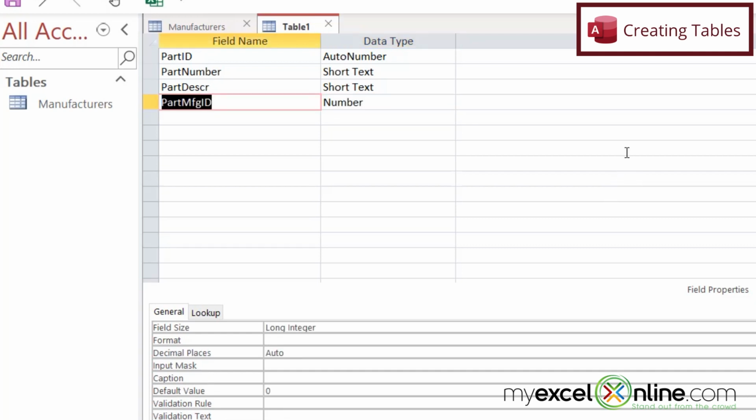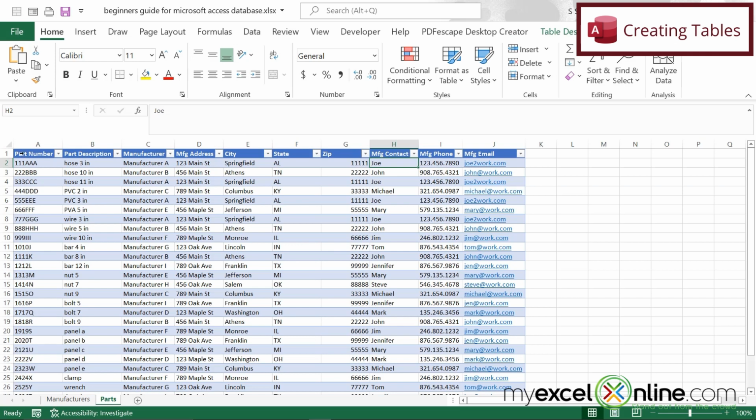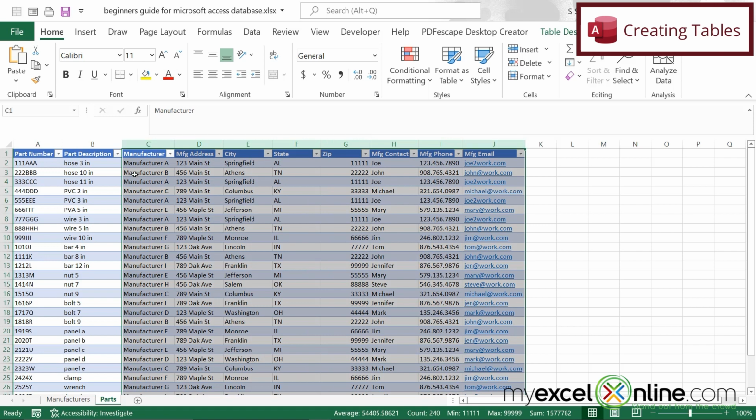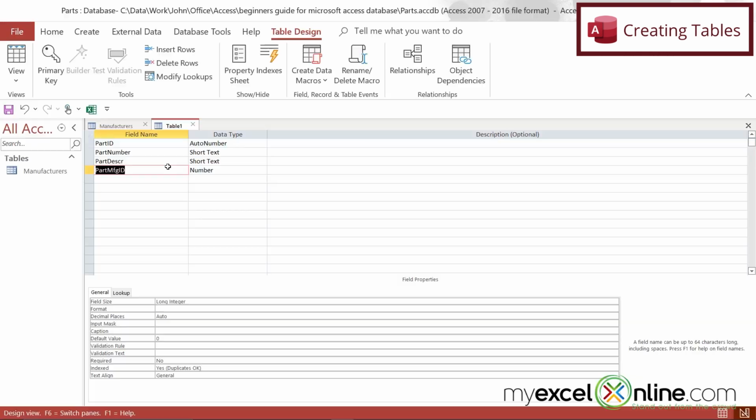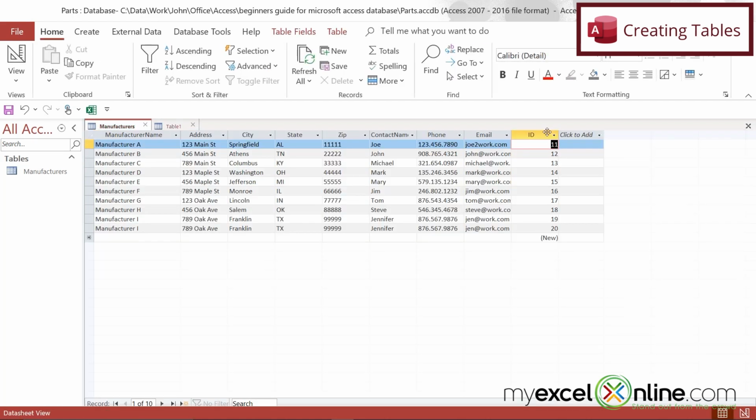So let me Alt-Tab back to Excel. If I'm looking here, I have my part number, my part description, and I can substitute all of these fields here for the simple ID of manufacturer A. So let's go back to Access, Alt-Tab, and I have put in the manufacturer ID. And remember that manufacturer ID is going to come from the ID column of the manufacturers.